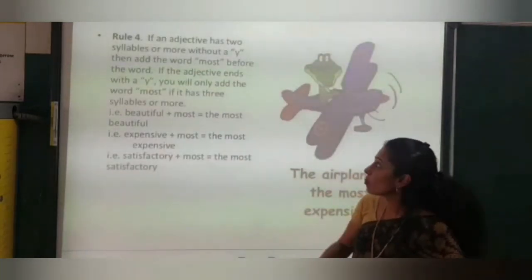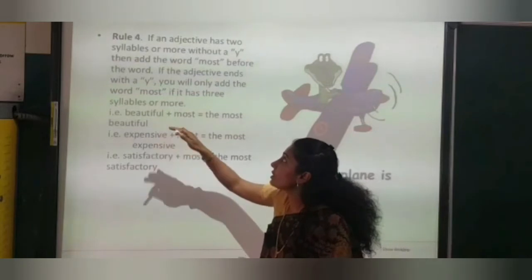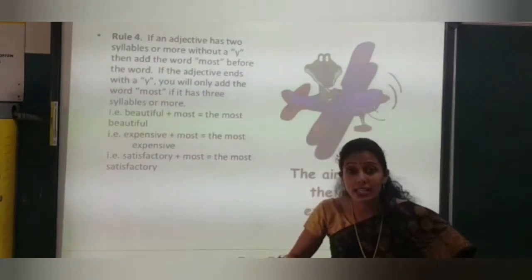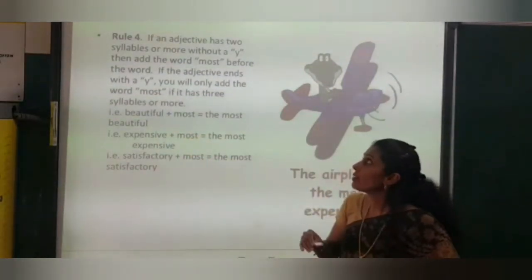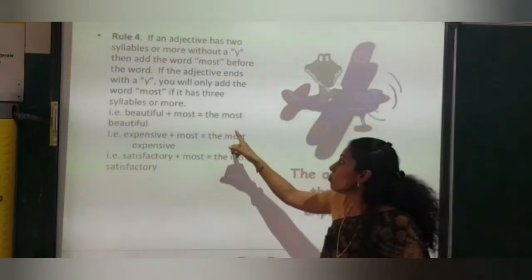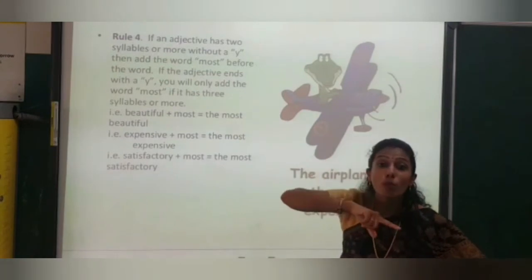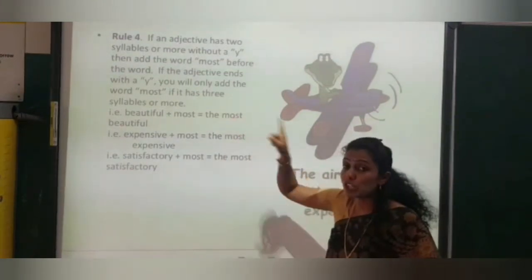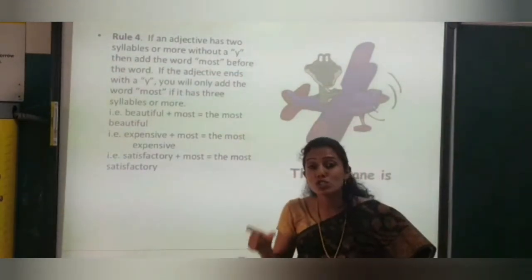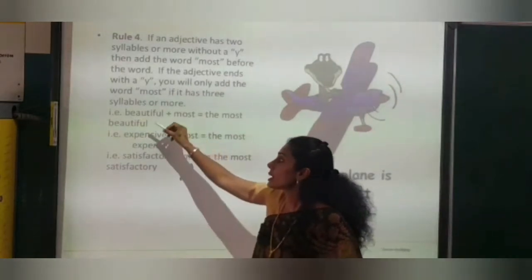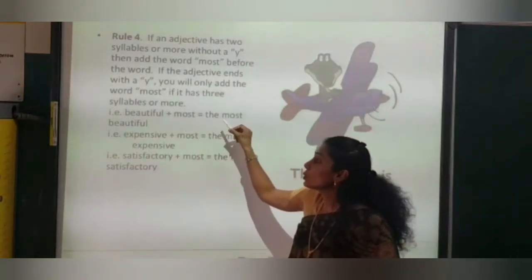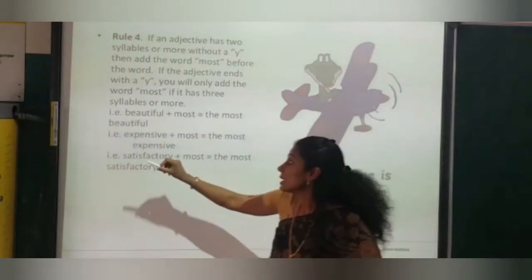Rule number 4. If an adjective has more than 2 syllables, then we add the word most. In comparison, which word did we add? More. But in the superlative, which word are we going to add? Most, to the adjective. For example, beautiful: the most beautiful.